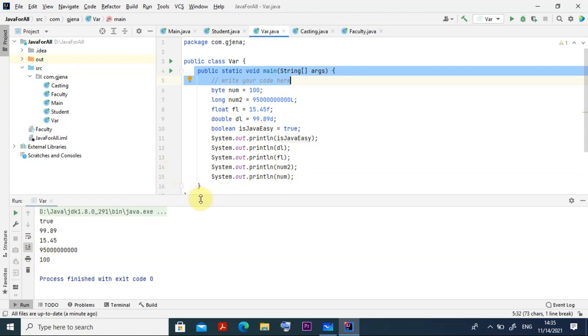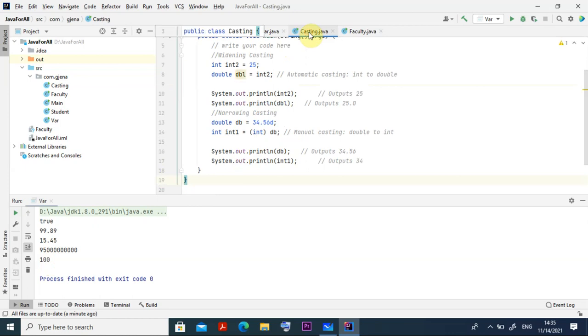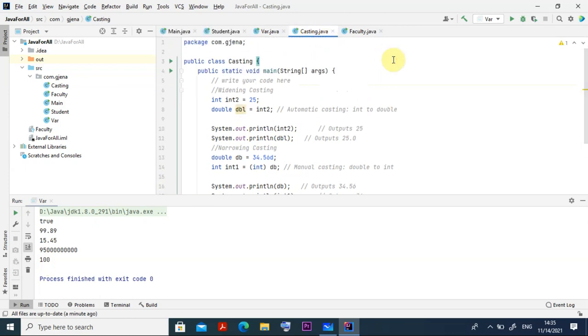Then again I am going for creating one more class, the same procedure. Suppose the name I am giving is casting. Why is this casting important? There are two types of casting we have. One is the widening casting and another is the narrowing casting.